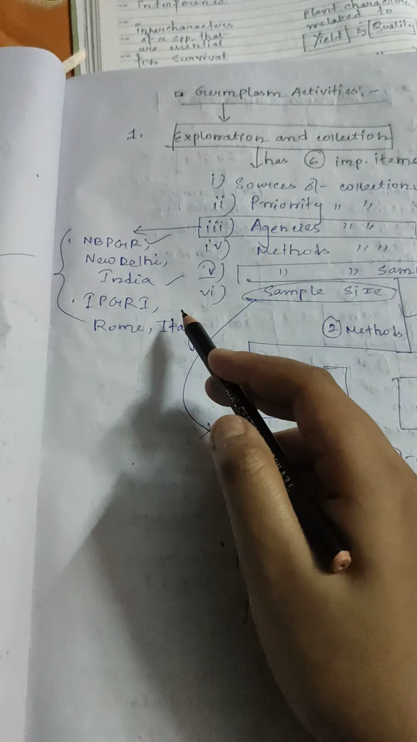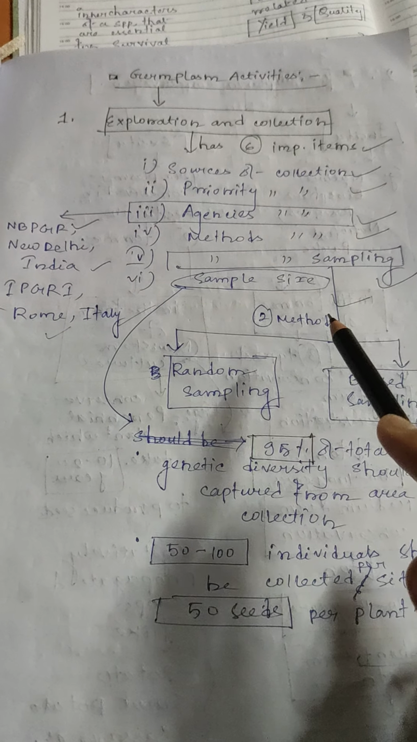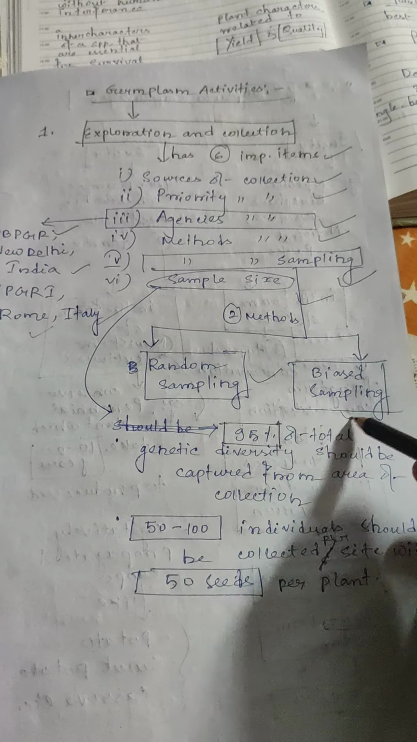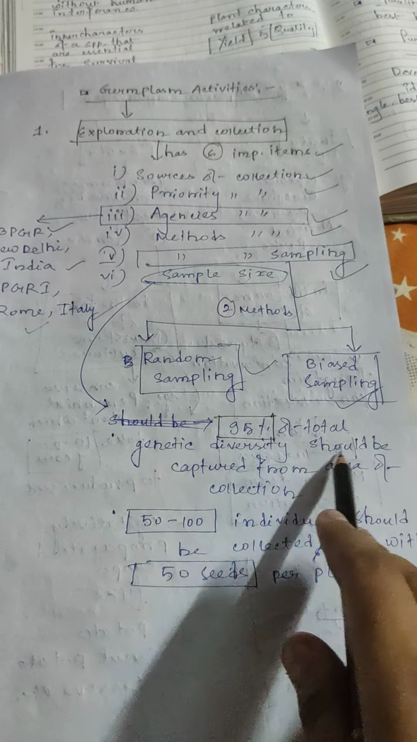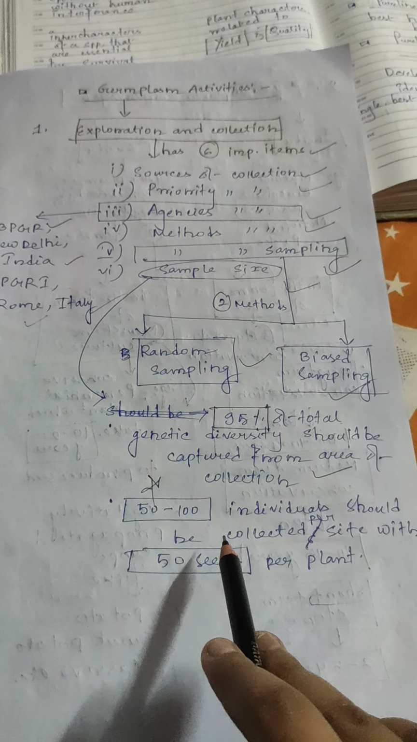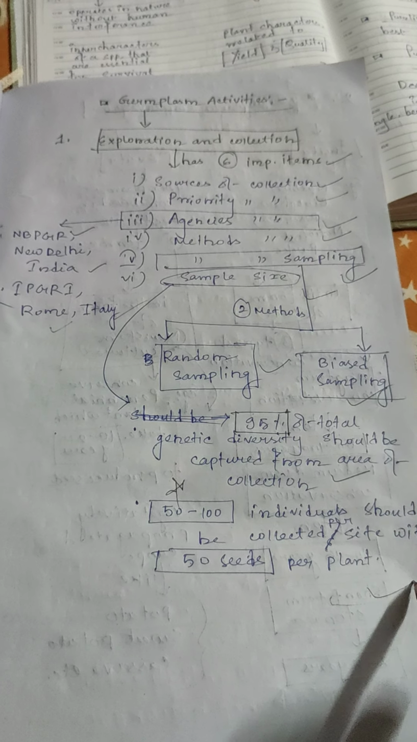Agencies of collection are NBPGR, New Delhi, India; IPGRI, Rome, Italy. Methods of sampling are 2 methods: random sampling and biased sampling. 95% of total genetic diversity should be captured from the area of collection. 50 to 100 individuals should be collected per site with 50 seeds per plant.